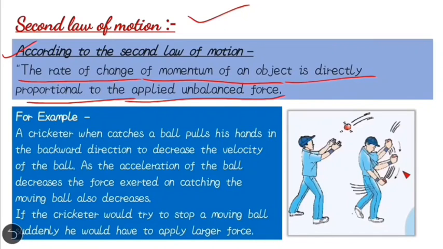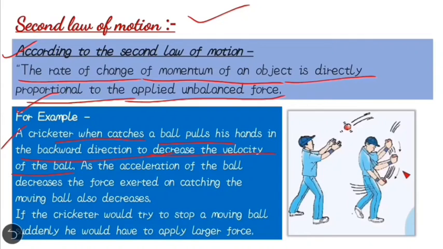So what is the application of this law? Let's take an example. In the picture, you can see that a fielder is trying to catch the ball. A cricketer, when catching a ball, pulls his hand in the backward direction to decrease the velocity of the ball.